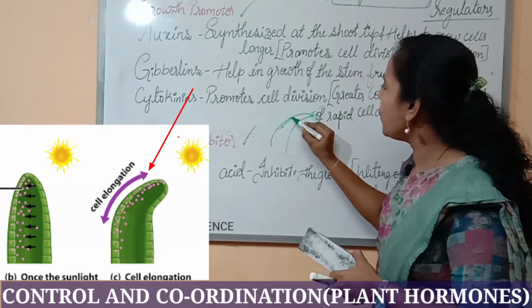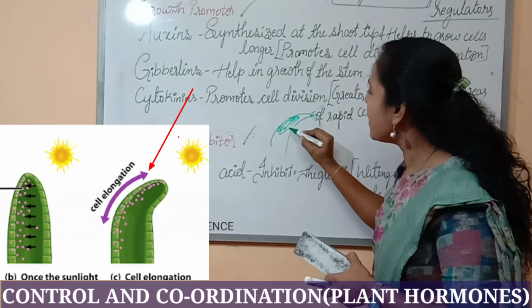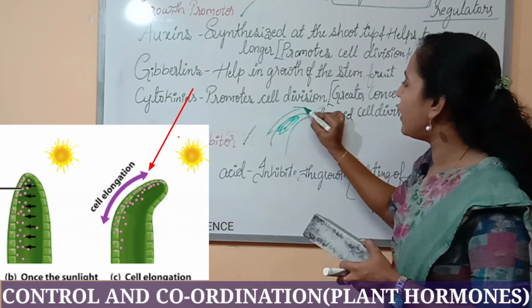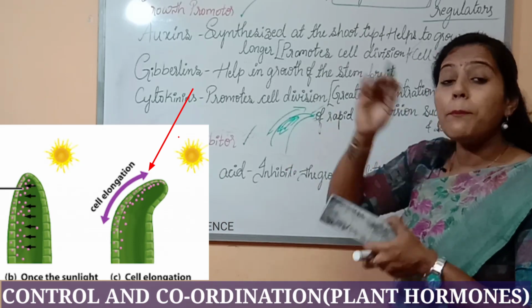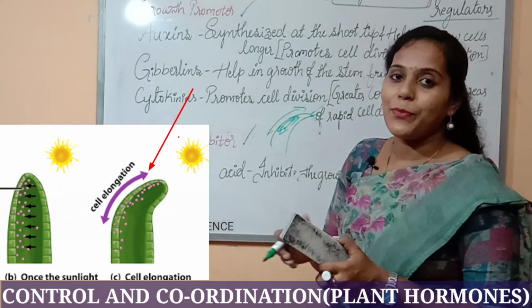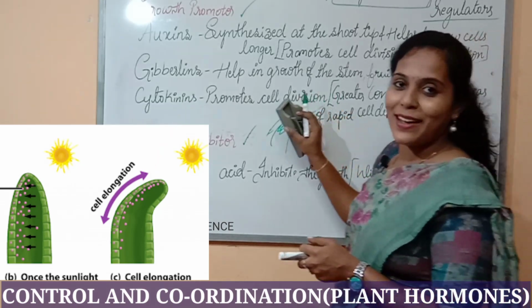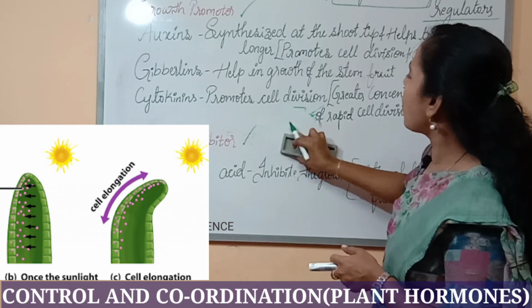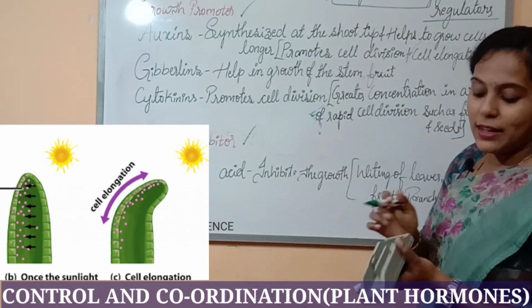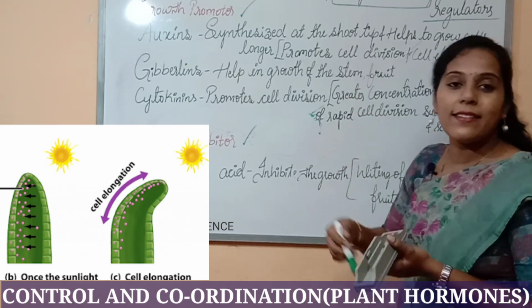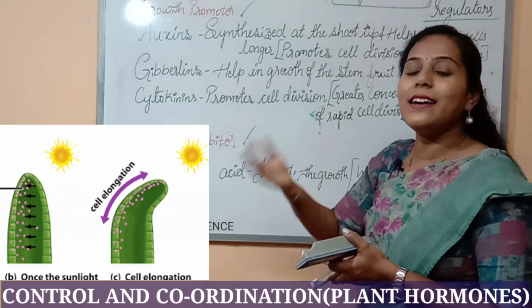Here the cells start to elongate because the number of cells increases. As a result of cell elongation, the shoot tip of the plant is focusing towards the sunlight. Hope you all have understood. No doubt, right? Okay. So this is how the auxin helps the stem to elongate, by an increase in the number of cells inside the shoot.